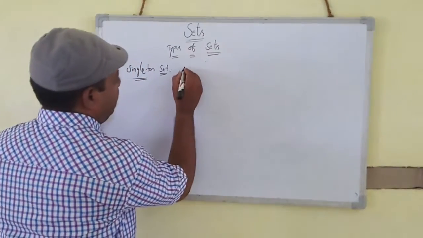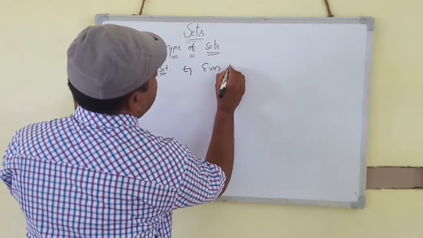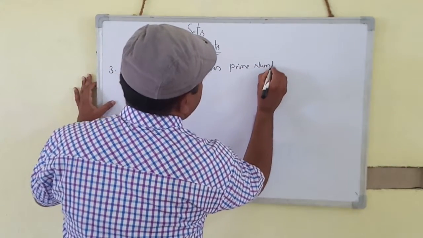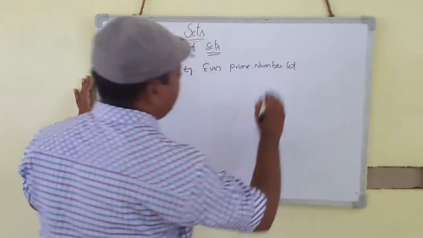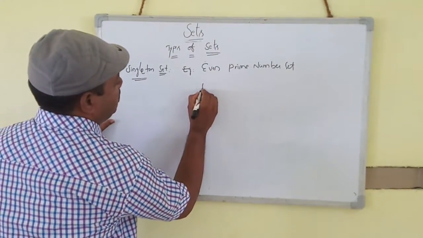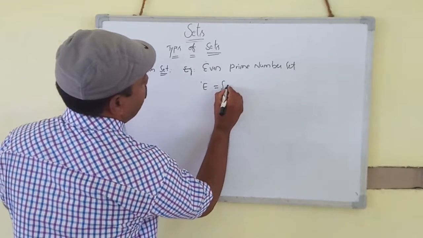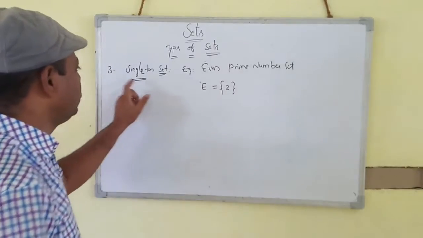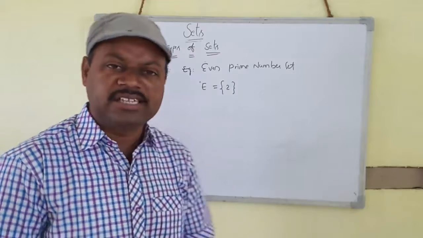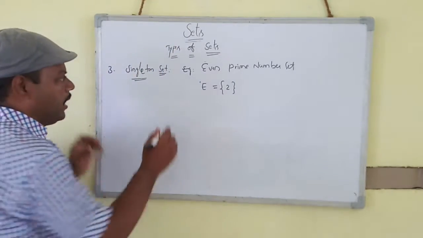Example: the even prime number set. Suppose E is equal to the set of 2 only. The even prime number is only one element here, so this is the singleton set, the best example for the singleton set.